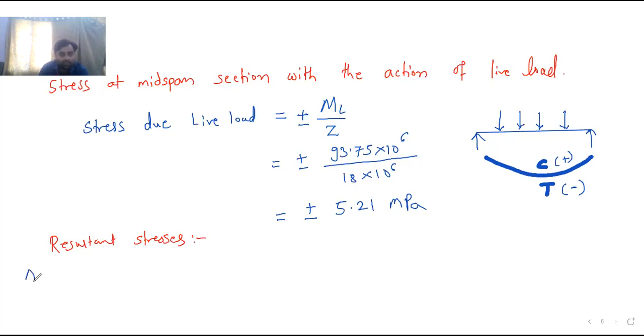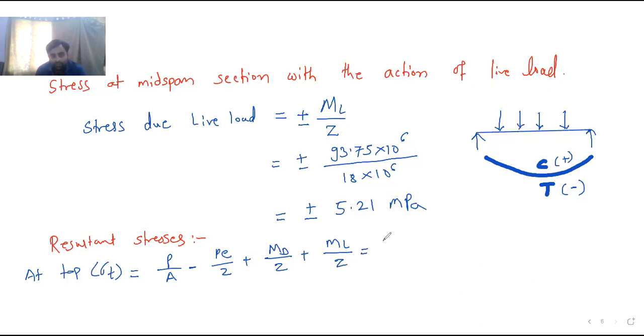First, at top, sigma T is equal to P by A minus P e by Z plus MD by Z plus ML by Z, which is equal to 5.45 minus 6.53 plus 3.125 plus 5.21.